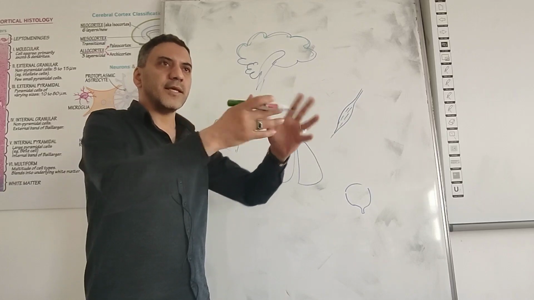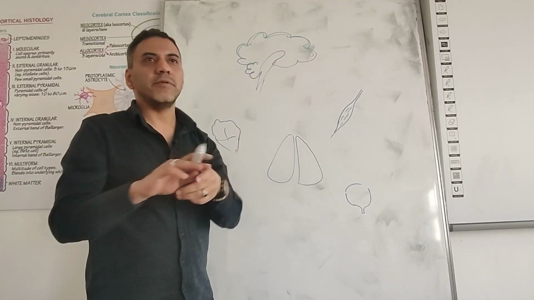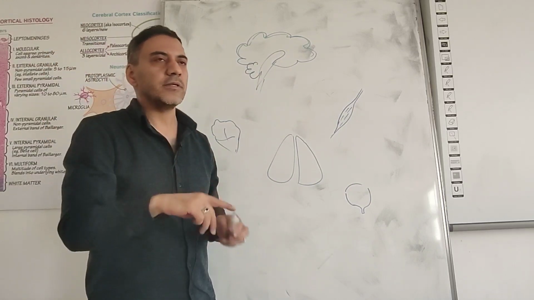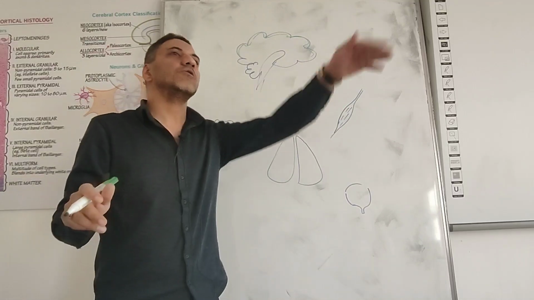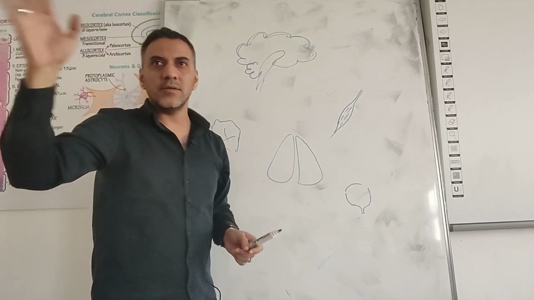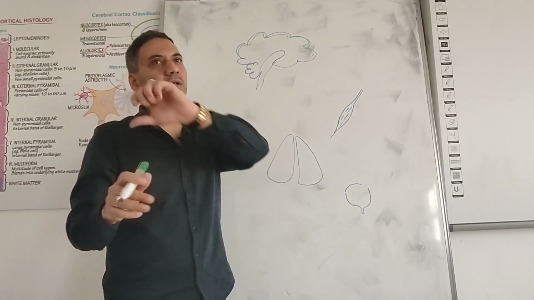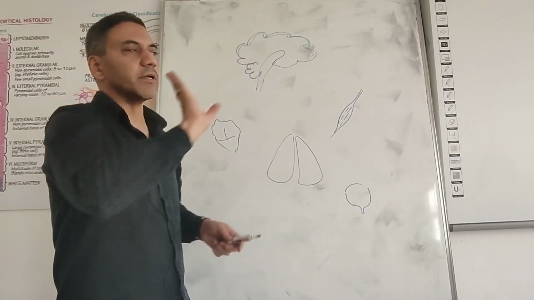Then some animals have part of the cortex, not the full one. That's why some animals become clever and have good memory, and humans have the full cortex. That's why humans are the last level. But remember, it doesn't mean that we came from animals, no. We are talking about how the nervous system develops.